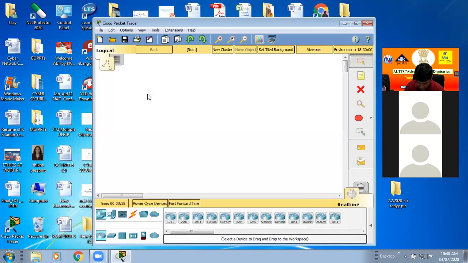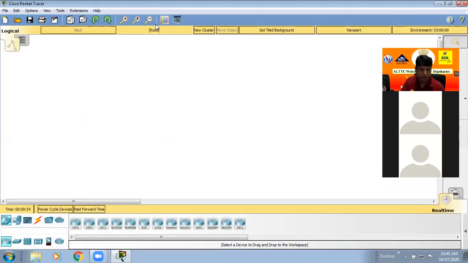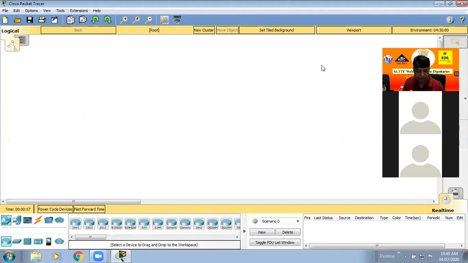Now it is shared. This is the VLAN and IVR. First you check it, and then we start with VLAN and open Packet Tracer. Directly we make this diagram and discuss what VLAN is.